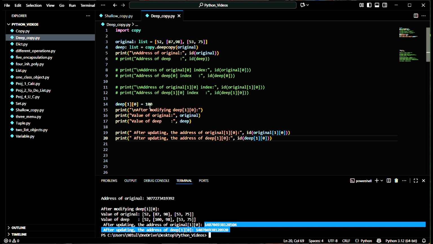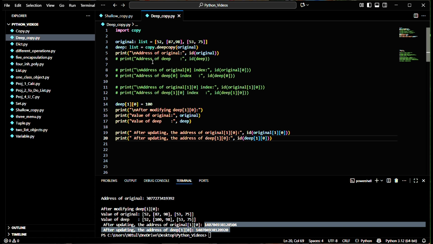So what we have learned is that in shallow copy, the outer resources have unique addresses, but the inner resources have the same address until we make any changes. But for the deep copy, the outer resources have unique addresses as well as the inner resources.